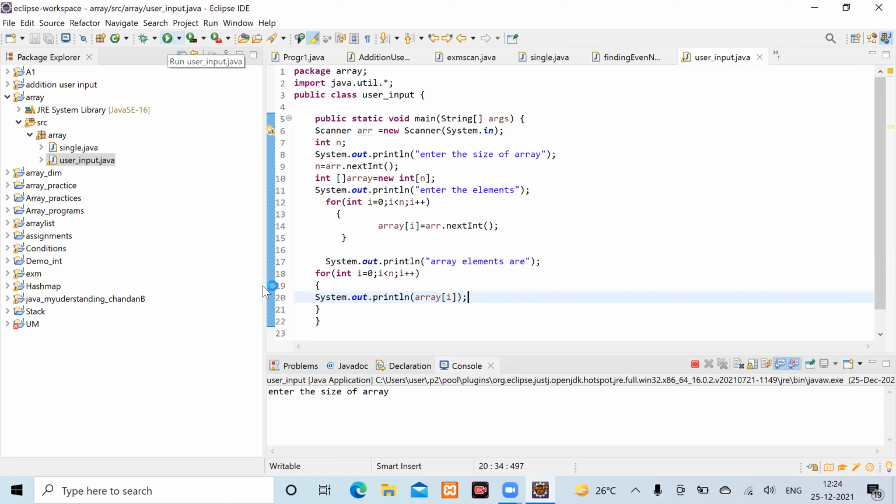See, now you enter the size of the array. How many elements do you want to enter in the array? Anything you can take. Okay, 4. Press enter. Now enter the elements. Now see here, it has printed, right?